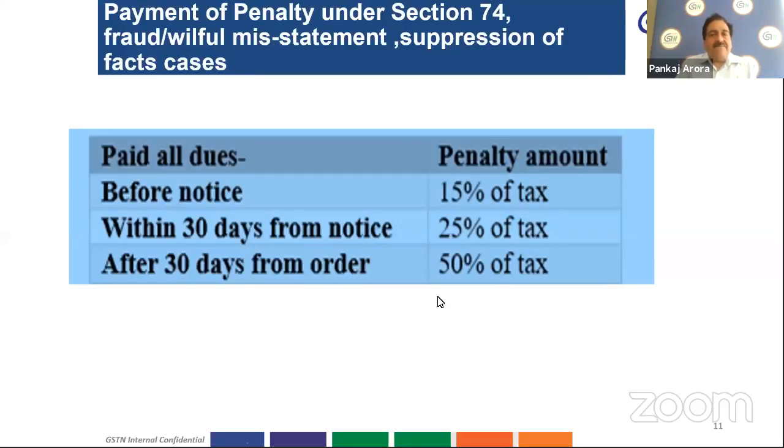And if such taxpayer pays the tax amount plus interest within 30 days from notice, he is also to pay 25% of tax amount in lieu of penalty. So if the order has been issued, in that case, under section 74, 50% of tax is payable as penalty in addition to the tax amount and interest amount by such taxpayers.